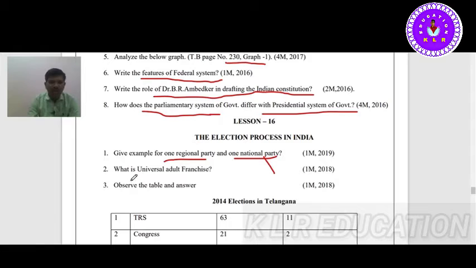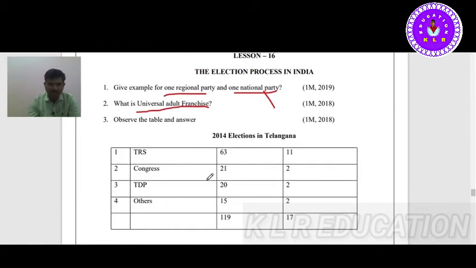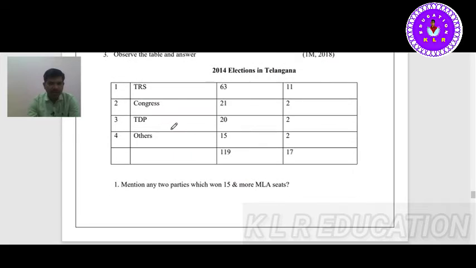What is adult franchise? Universal adult franchise. A person above 18 years of age gets the right to vote. So this is what we call adult franchise. Here one table is given, and questions were asked from the table. It is related to the 2014 elections in India.